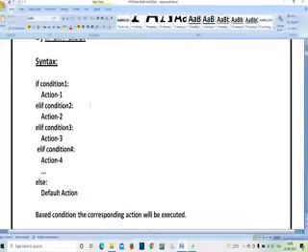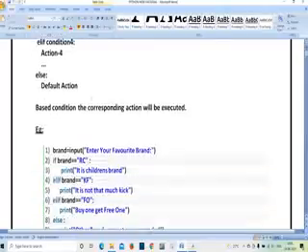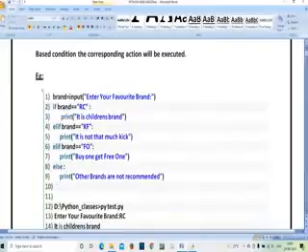Next, the if elif condition. The if elif condition means here we have multiple conditions. Based upon our input, whichever condition is satisfied, I am going to get that as output. Here you can see brand is equal to input, enter your favorite brand. If brand is equal to RC, double equal to RC, and you enter RC, I am going to get the print statement it's children's brand.